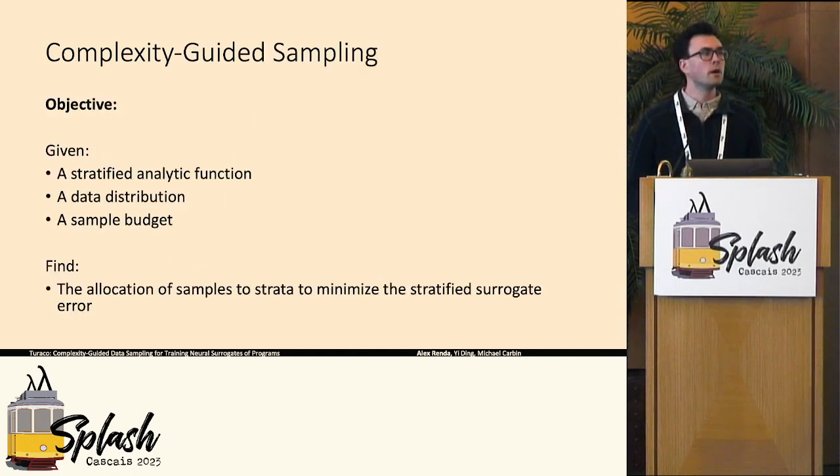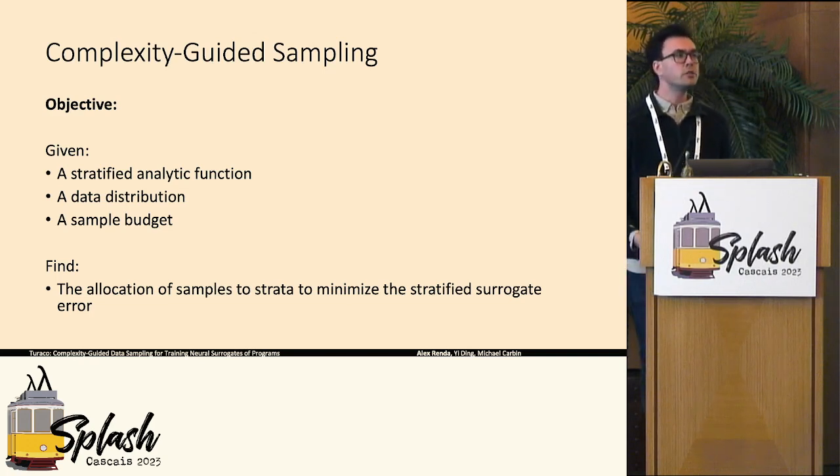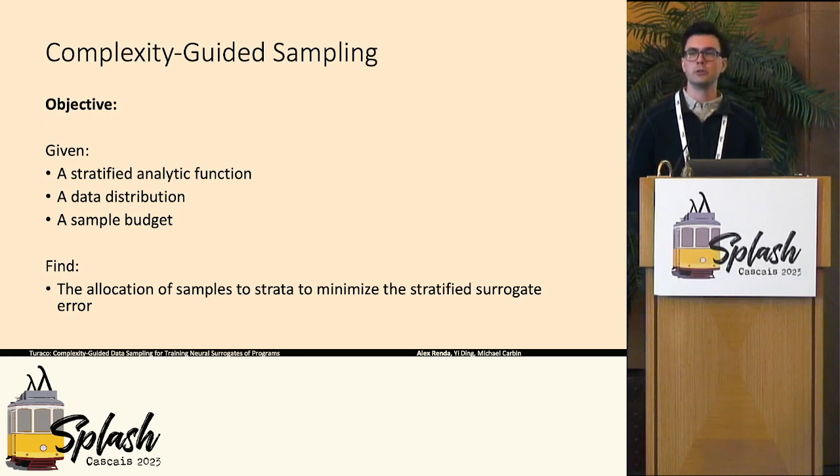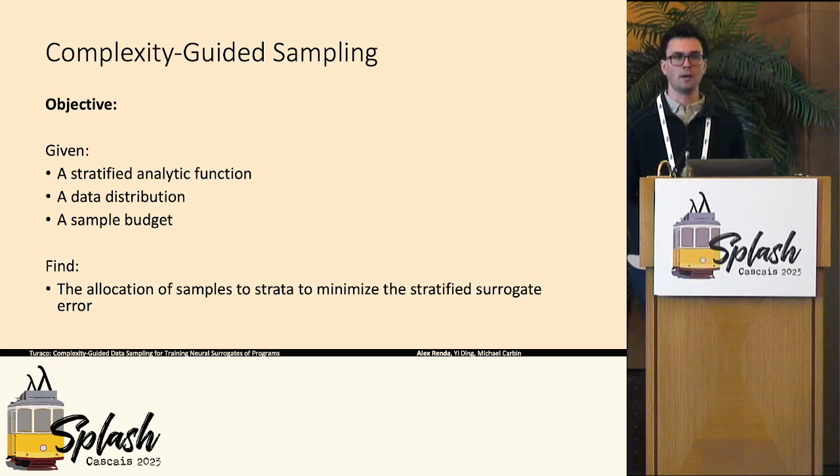So just to state a little bit more formally our optimization problem here, we assume we are given a stratified analytic function. We assume we are given a data distribution that describes the frequency of each different region of the input space in a test workload of interest. And we assume we're given an overall sample budget. And our goal is to find the allocation of the sample budget to different strata to minimize the overall error of the stratified surrogate against our original function.